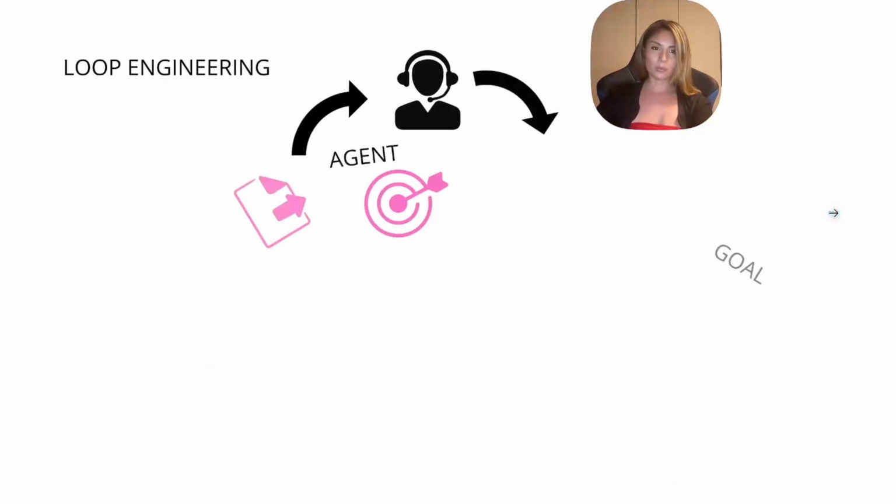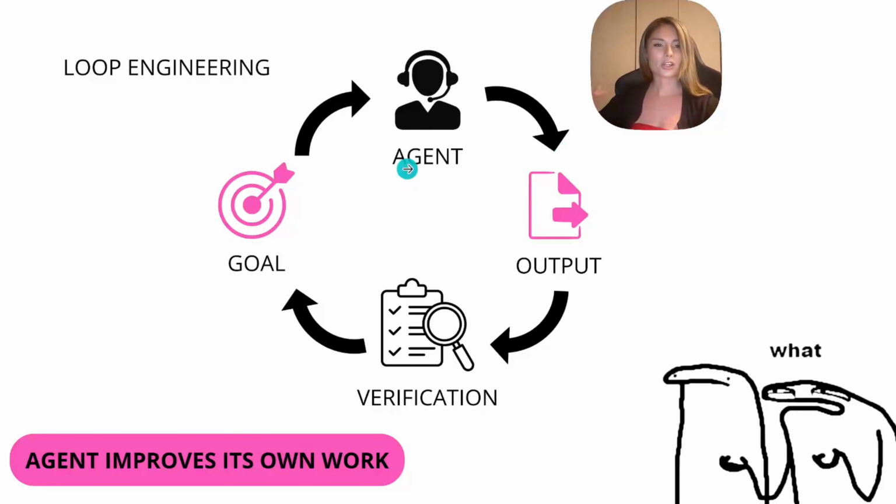But when we're talking about loop engineering, this is different because we're talking about achieving a goal and it's the agent who does it for you. So let's say that we put in the goal, then AI is going to do it and give you the result, but we're going to have an agent who verifies whether this actually attains the goal or not. If it completes the goal, it's a limited loop because it just happened once, it verified, it evaluated that the goal was achieved. But if it doesn't actually achieve what we wanted, then the loop happens over and over and over again until we get the goal.